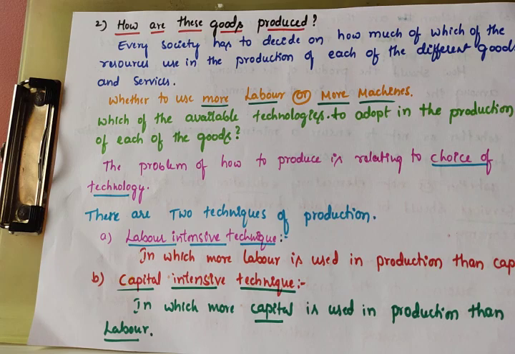The second important problem is, how are these goods produced? Otherwise, how to produce? Once again I repeat. Why does this question arise? Because to produce goods and services, there are two techniques. It's related to the choice of technology: which type of technology we should use to produce goods and services. There are two types of techniques. One is the labor intensive technique, another one is the capital intensive technique.